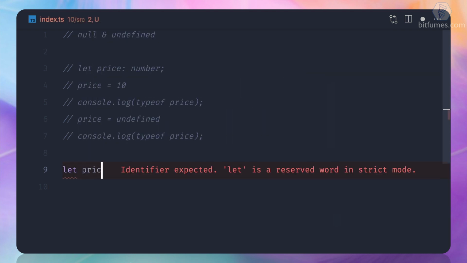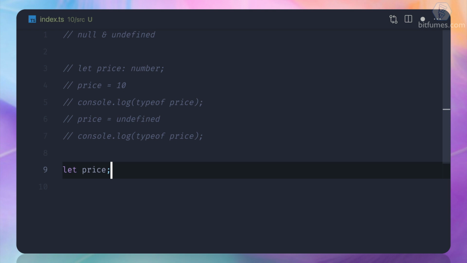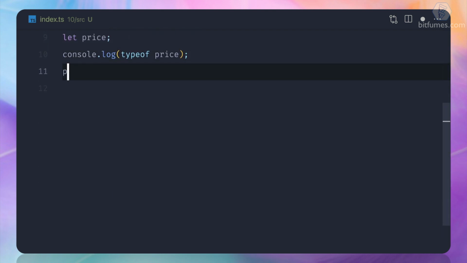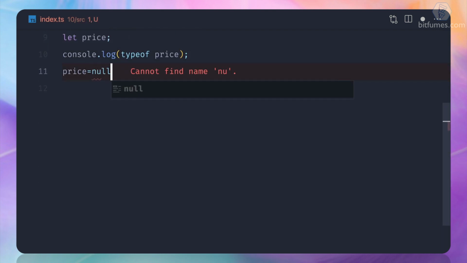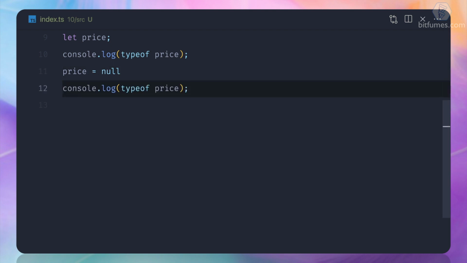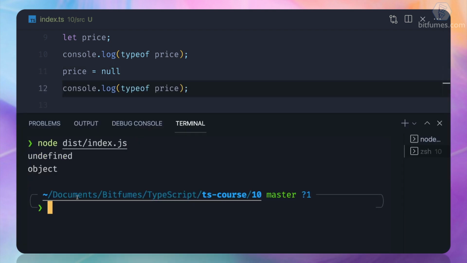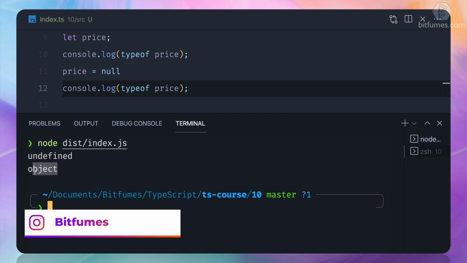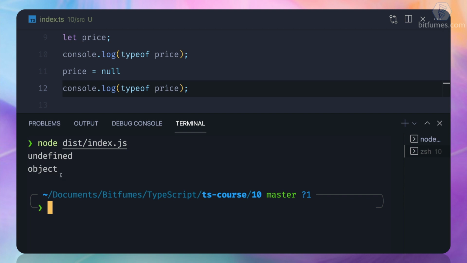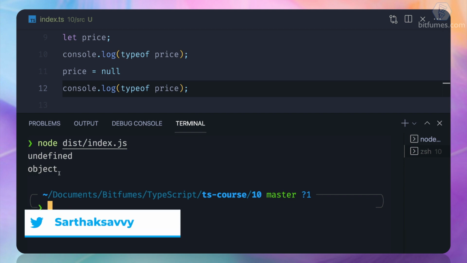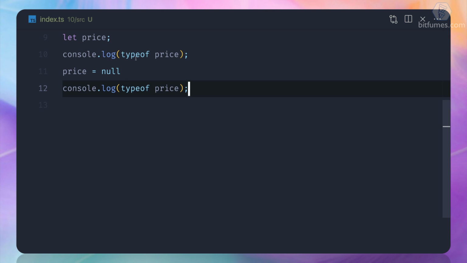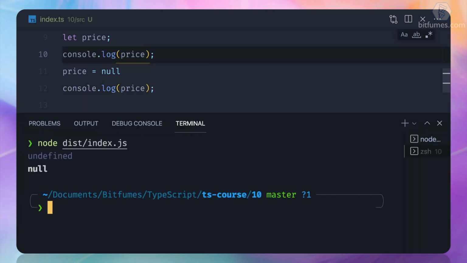One more time, price is there, and we know that the type is going to be undefined. But after that, I'm going to say price is equal to null, and then I check the price type. See, first it is undefined, second it is object. This is one more JavaScript quirk, but we know that the value is going to be null. So null is a value.